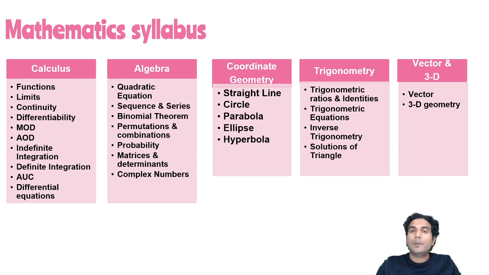So trigonometry is important from that point of view. And apart from trigonometric ratios, trigonometric functions and inverse trigonometric functions are very important from the IIT point of view. And there's a topic, solution of triangle. One question can generally come from that topic also.